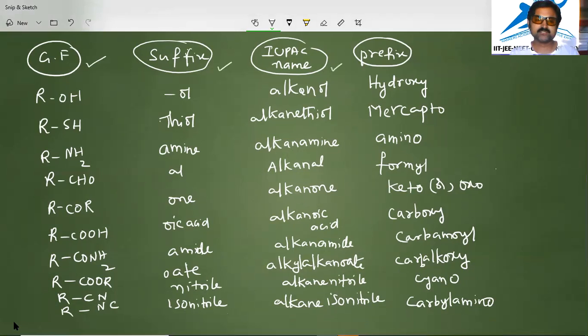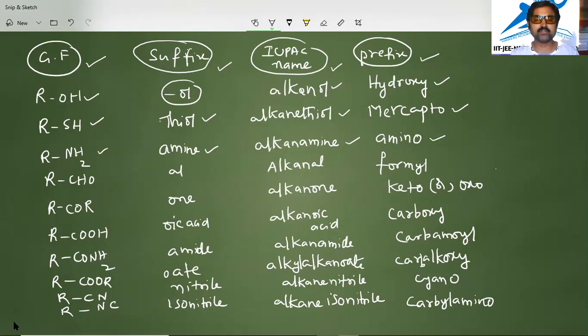So now you observe in this tabular column, we have discussed the general formula, suffix, IUPAC name, and prefix. If the general formula is ROH, alcohols, the suffix is ol. The IUPAC name is alkanol, and the prefix is hydroxy. When the general formula is RSH, they are thioalcohols. The suffix is thiol, the IUPAC name is alkane thiol, and the prefix is mercapto. RNH2 is amine. The IUPAC name is alkanamine. The prefix is amino.